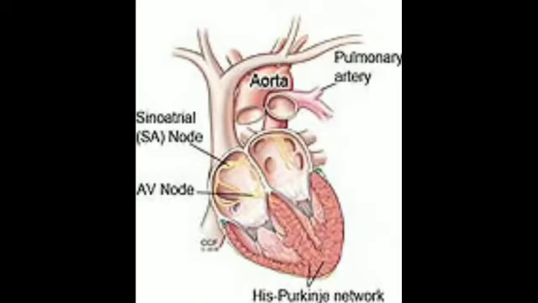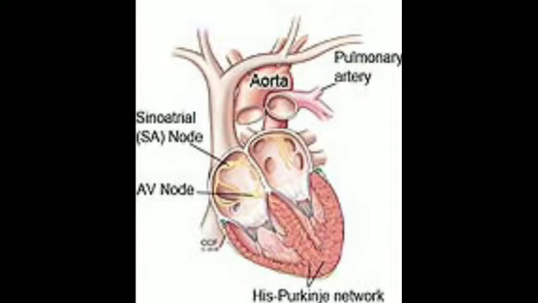Now, there is a small mass of specialized muscle cells which is found in the right atrium. This is known as the SA node or the sinoatrial node, and it is present near the opening of the vena cava. This is the vena cava, the biggest vein, which I will tell you about later on. This small mass of specialized muscle cells found in the right atrium is known as the sinoatrial node or pacemaker of the heart.